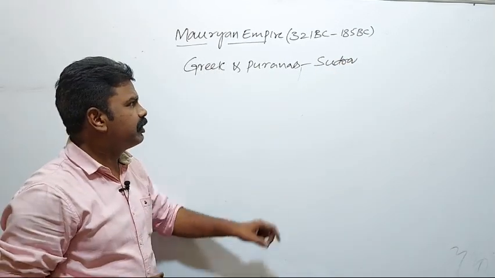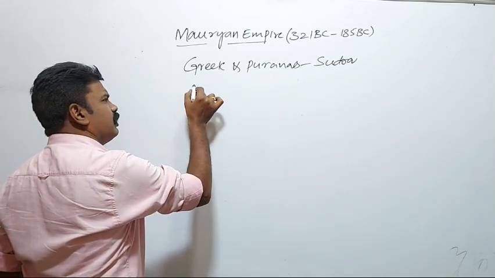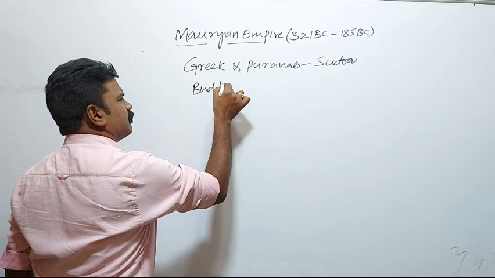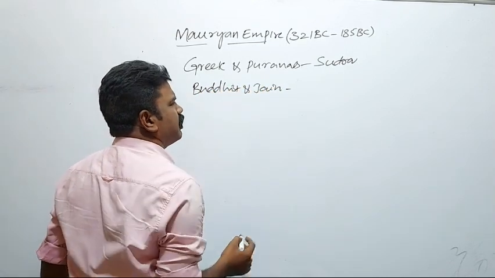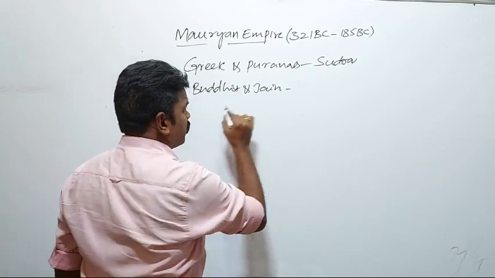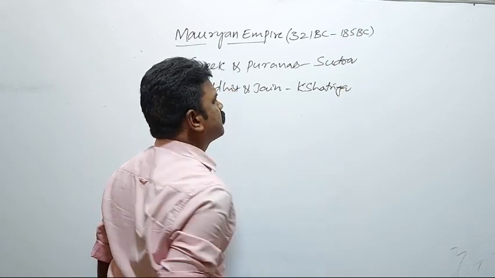Next, the Buddhist and Jain works say Chandragupta Maurya belongs to the Kshatriya clan.